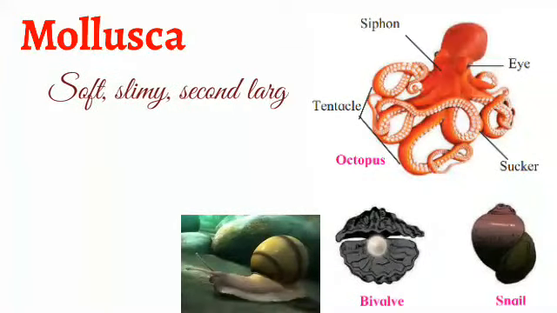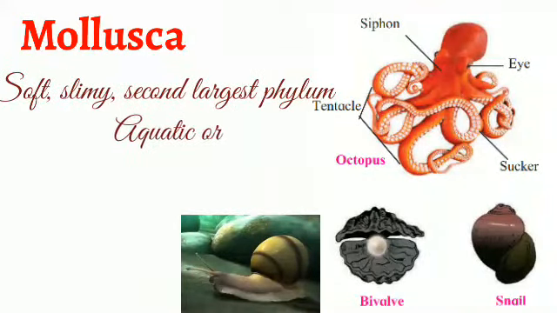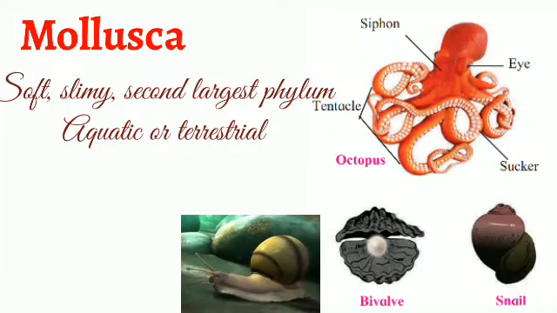The examples of Mollusca are octopus, bivalve and snail. Now the characteristics. Body of these animals is soft and slimy, hence they are referred to as molluscs. And this is the second largest phylum in the animal kingdom. These animals are aquatic or terrestrial. Most of the aquatic molluscs are marine, but few are freshwater dwellers too. These animals are unisexual.